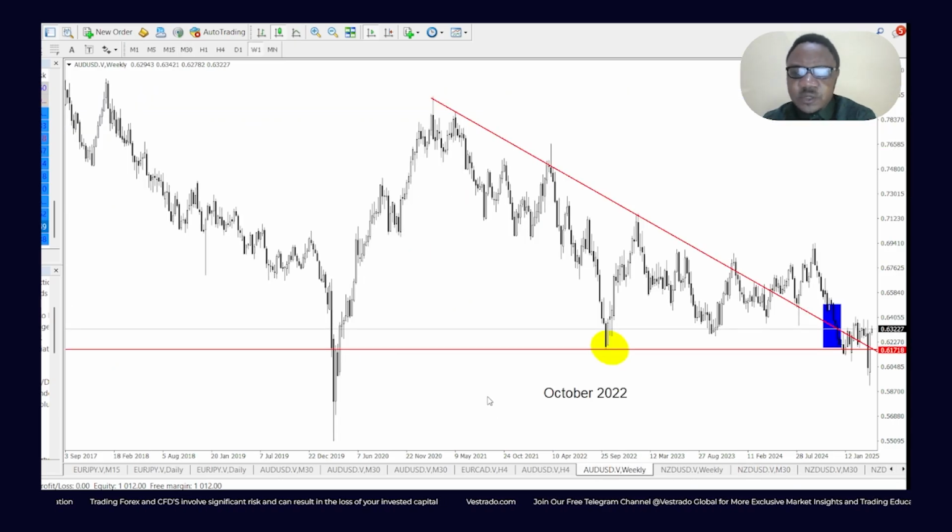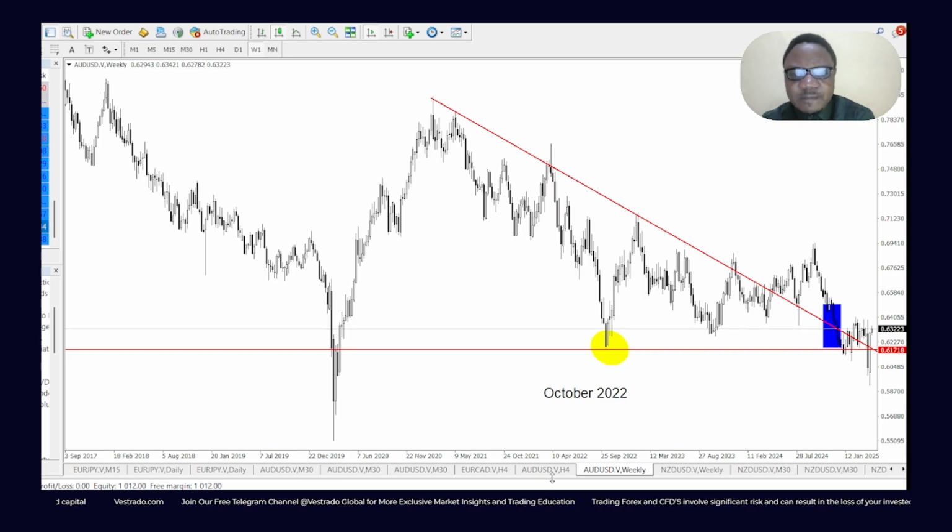The Australian dollar, of course, I told you it hit the major support border of October 2022. And I said there's going to be a major reaction. And that's exactly what happened, just like what happened on the Kiwi. We had price move very strongly above that support border, like a very clear price rejection in form of something similar to a railway track, but not a railway track.